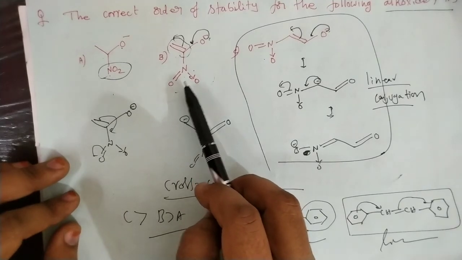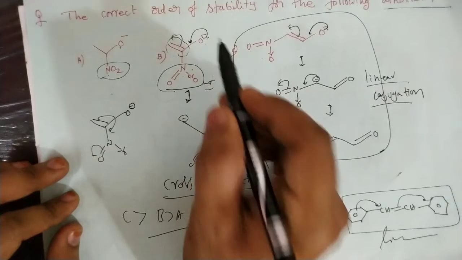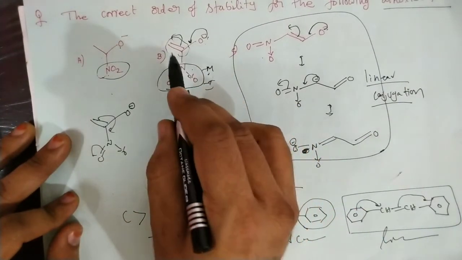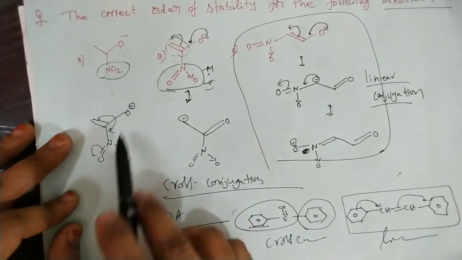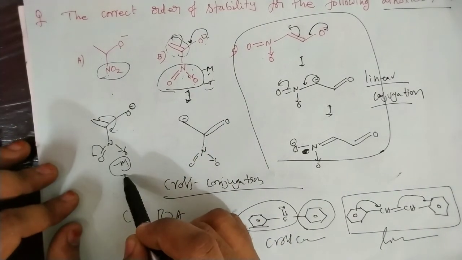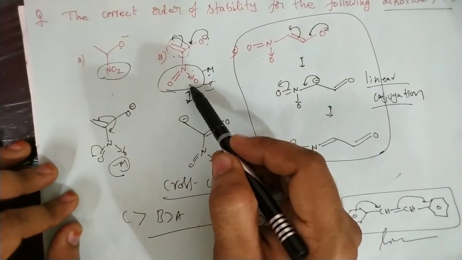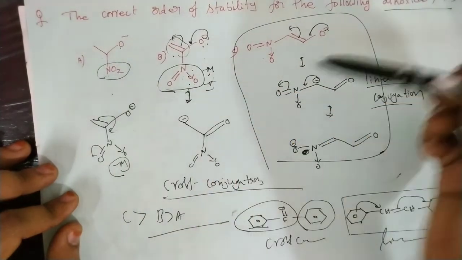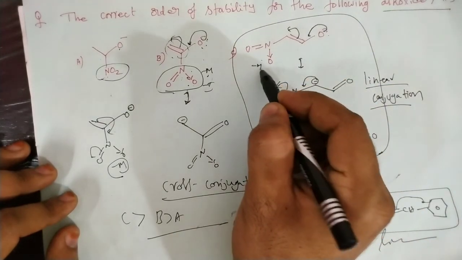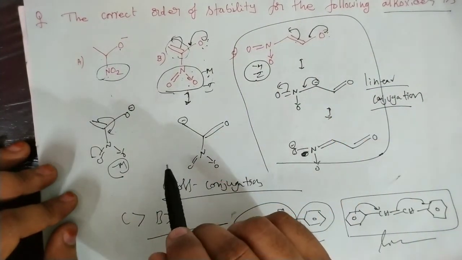So you can see interestingly in this case that the NO2 minus I effect is working on the O minus only. But here the minus M effect of the NO2 is working with the pi bond. You can see in this case here there is a resonating structure. Here the minus M effect of this NO2 is working. But on this O minus the minus I effect is working because there is no conjugation. But in this case on O minus the minus M effect as well as the minus I effect both are working through this pi bond. Okay, that's it.